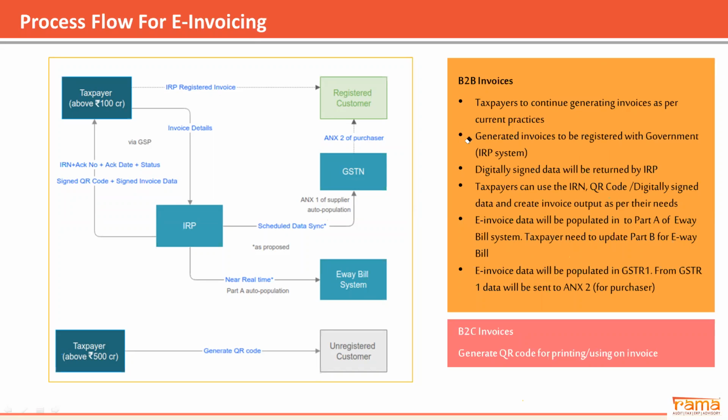Can you explain, Arifa, what information is to be stored in that QR code, so that it is clear? As of now, they have not defined the format for the QR code. It may be your GSTN number, invoice number, in whatever format you want to store, you can store in this QR code. But as of now, the department has not clarified what information is supposed to be there in your QR code. Am I clear?